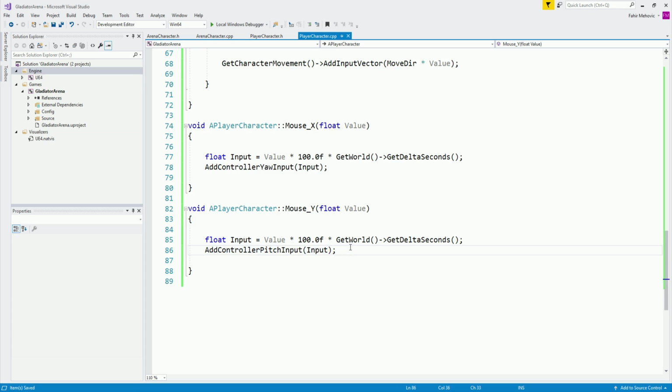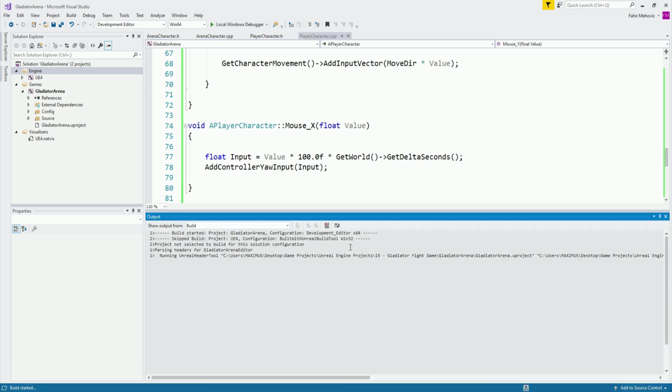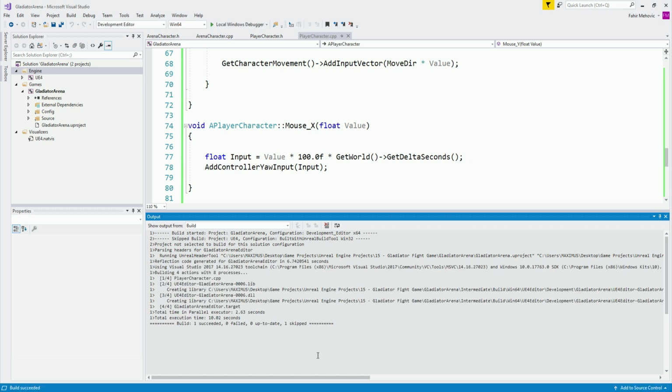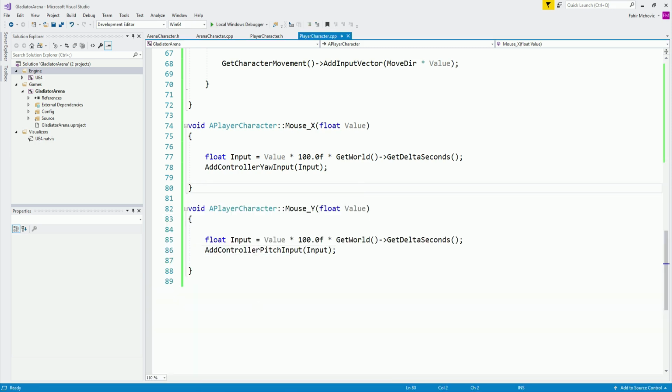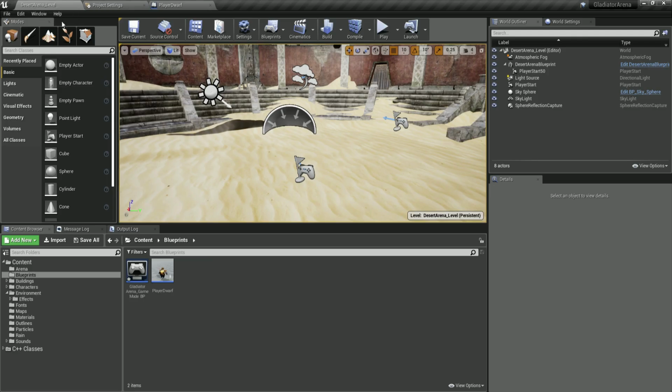So Control-Shift-B to make sure that I didn't do an oopsie anywhere. And now we will be able to test it out, if, of course, I didn't do an oopsie. So over here, yeah, build has succeeded. Everything is cool.